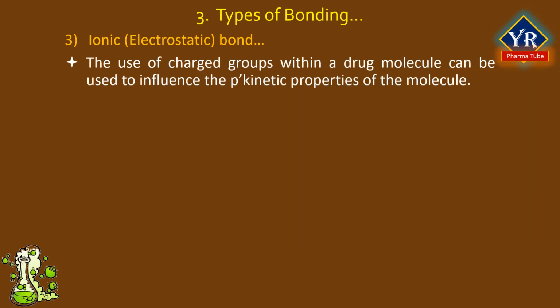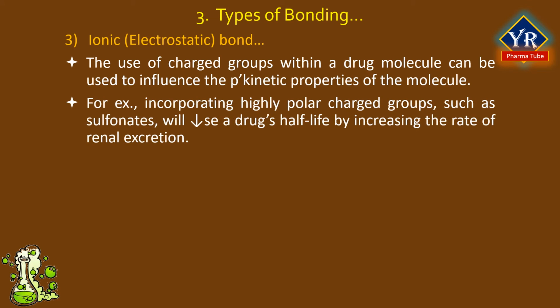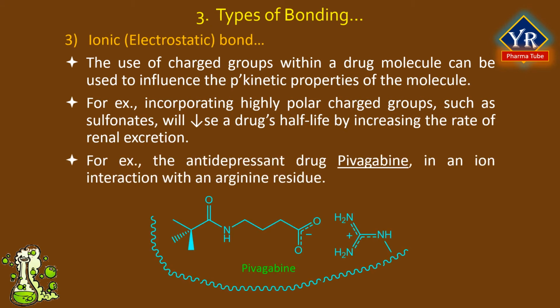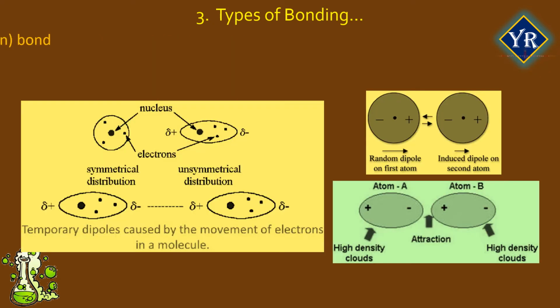The use of charged groups within a drug molecule can be used to influence the pharmacokinetic properties of the molecule. For example, incorporating highly polar charged groups such as sulfonates will decrease a drug's half-life by increasing the rate of renal excretion. Also, charged groups can be used to preclude a drug molecule from traversing the blood-brain barrier. For example, the antidepressant drug pivagabin hypothetically participates in an ionic interaction with an arginine residue.